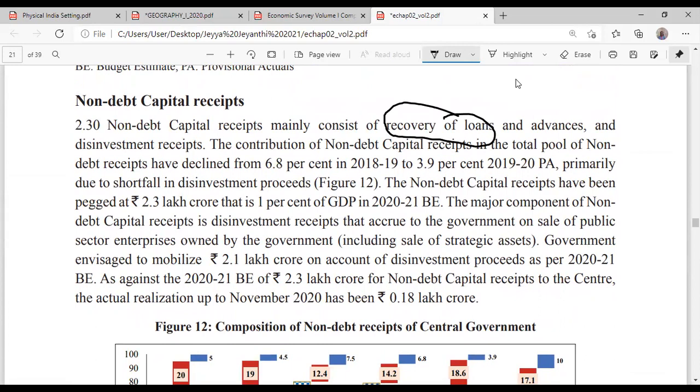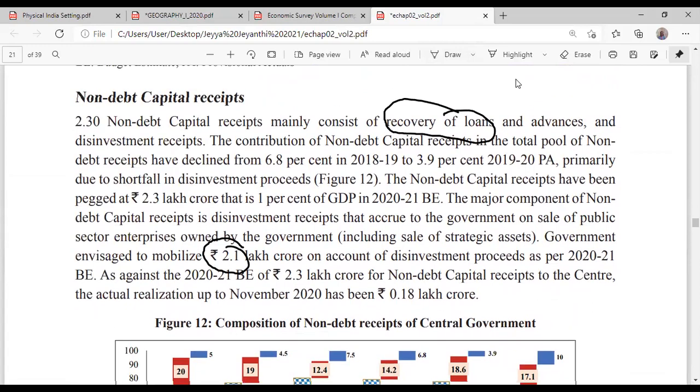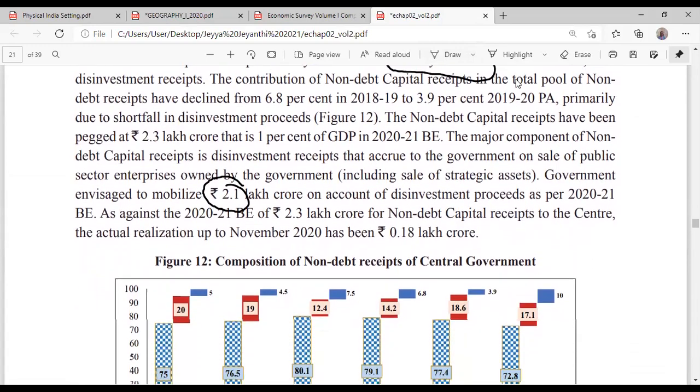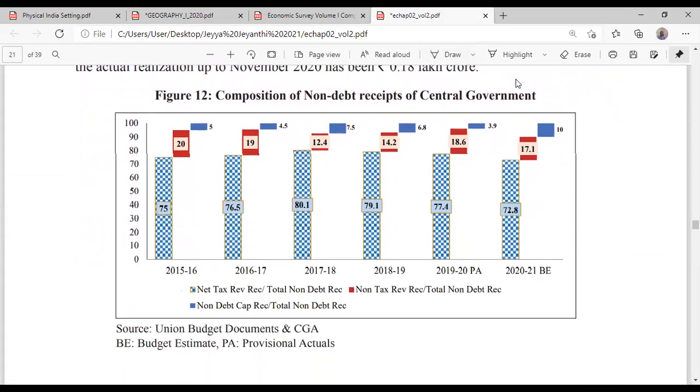I already told you government planned 2.1 lakh crore, but they got only 90,000 crore. So that is also downward, right? On non-debt capital receipts, particularly disinvestment has been less than expected.